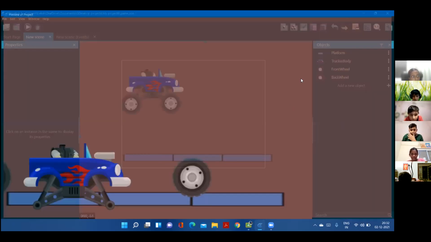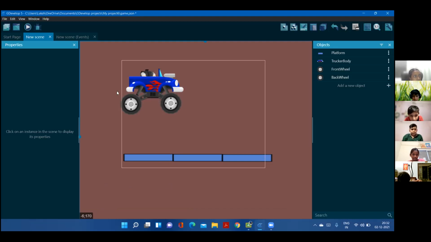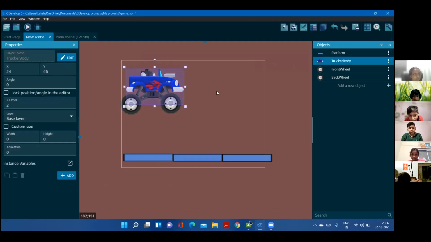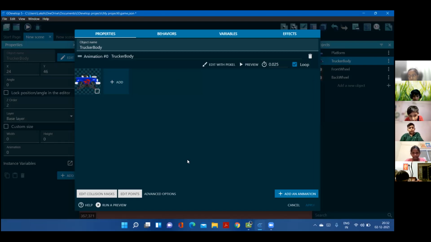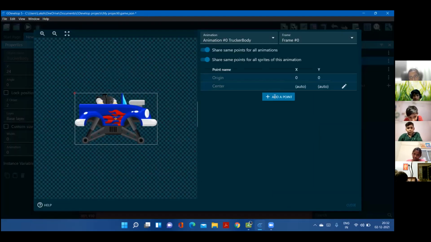As Dheeraj told, we are going to edit the points of the car. Sir taught this just some classes before. We're going to edit the points and add a point. We're going to add 2 points for the front wheel and the back wheel, so it joins correctly at this place, right?